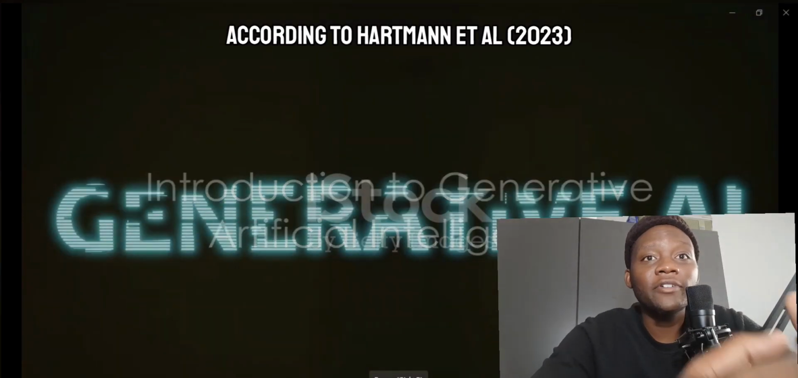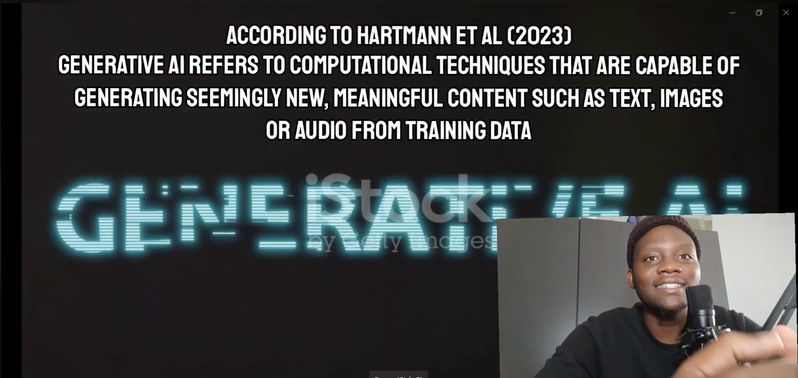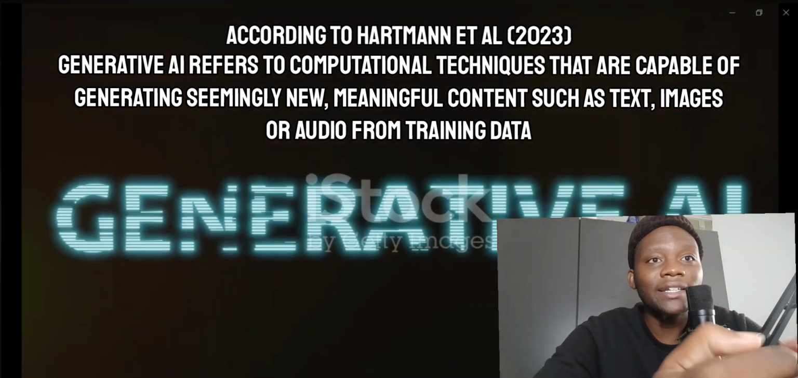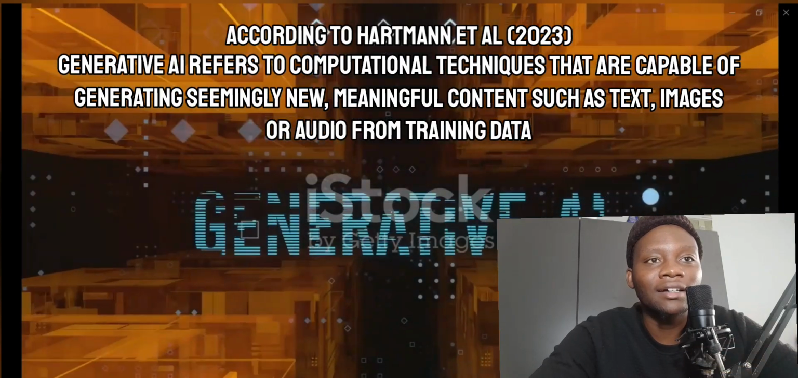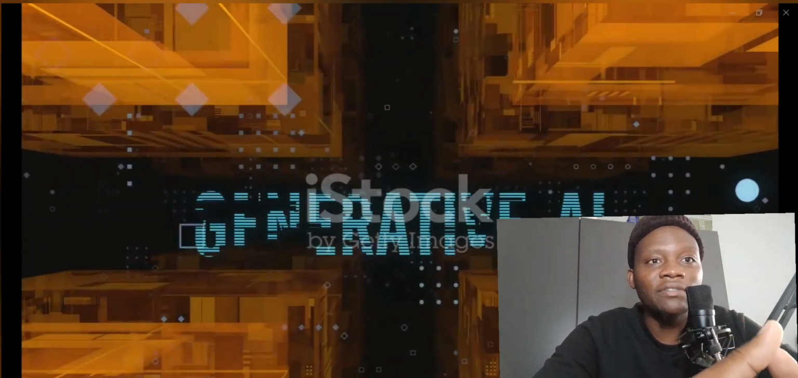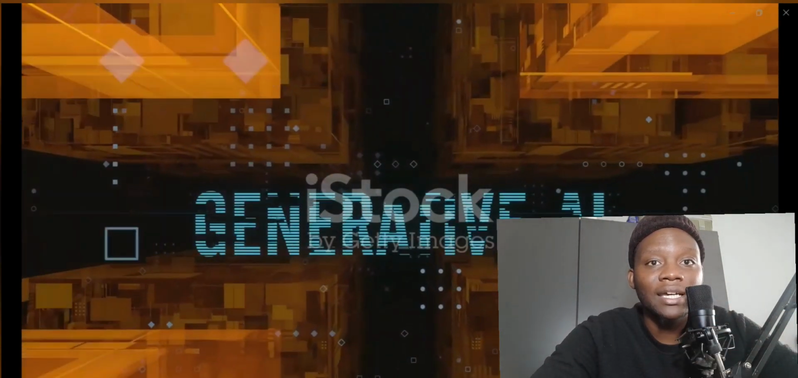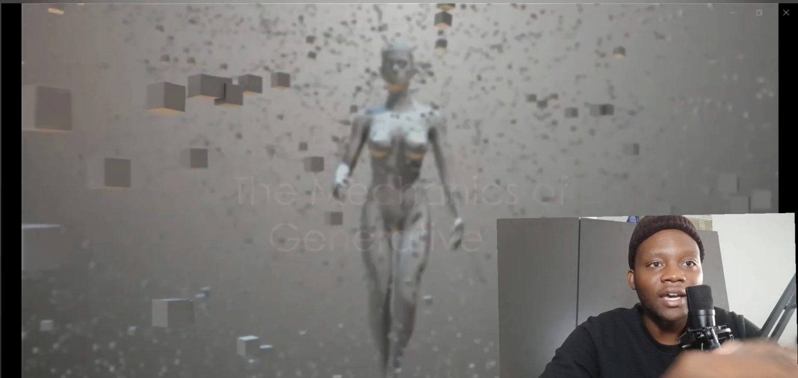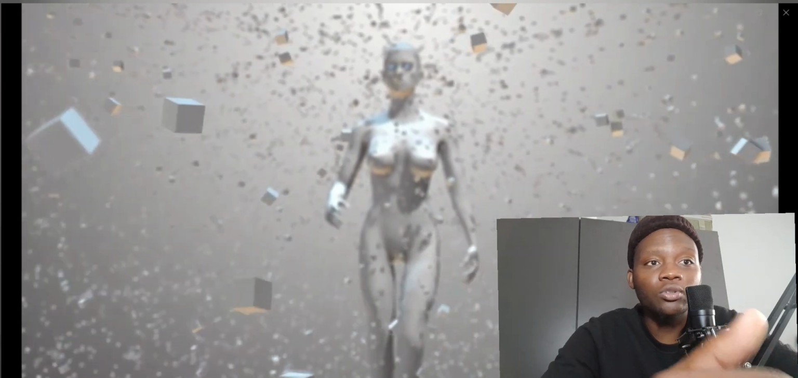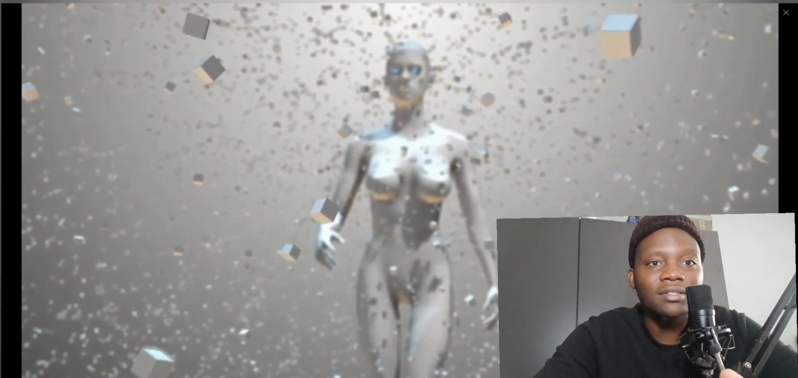According to Hartman, generative AI refers to computational techniques that are capable of generating seemingly new, meaningful content such as text, images, or audio from training data. There are certain tasks that we believe can only be performed by humans, such as writing essays, composing songs, and designing graphics. AI has generated a lot more ways to do these tasks even better than us as humans.